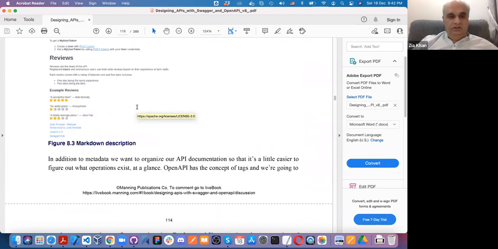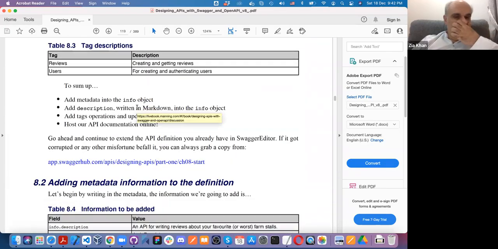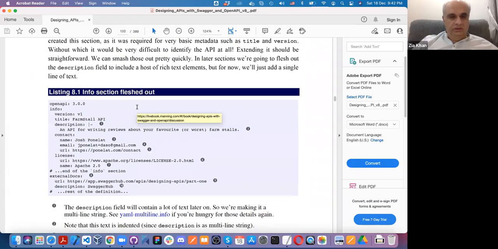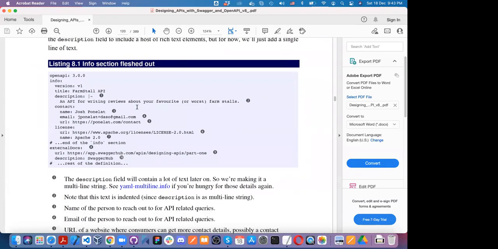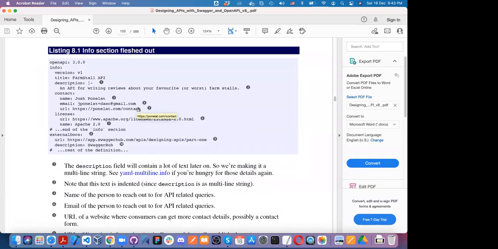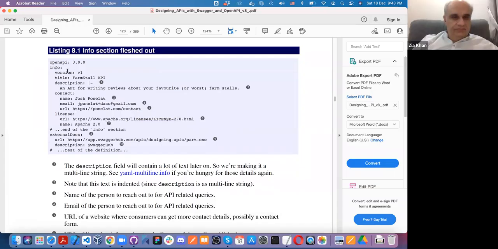Now look at this thing. It has a lot of different things. I'm saying version V1, title form stall API, and description. The first time I saw it, I got confused. What is this?